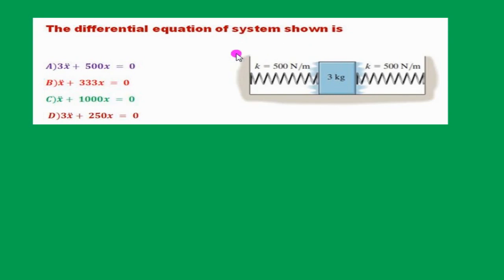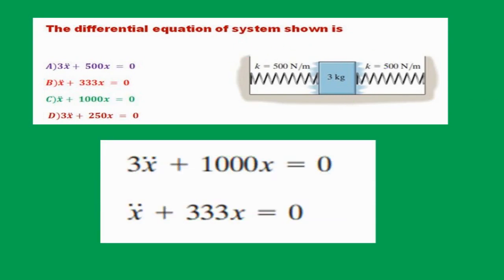The differential equation of the system shown in figure. You know that the differential equation for free vibration is m x double dot plus k into x equal to 0. Here mass is 3 kg and equivalent stiffness is 500 plus 500, 1000, into x equal to 0. Divide by 3, we get this equation. So option is B. Here it is 333.333, so approximately we can mention it 333. So this answer B is close to this answer.